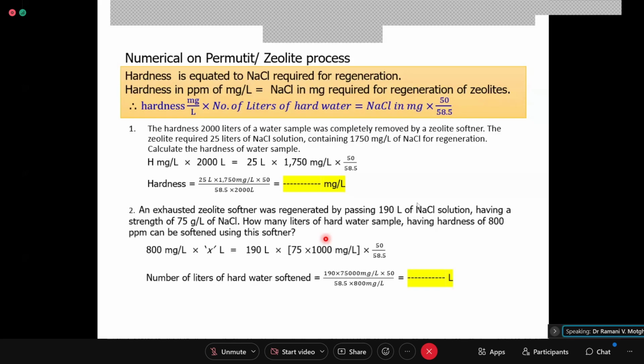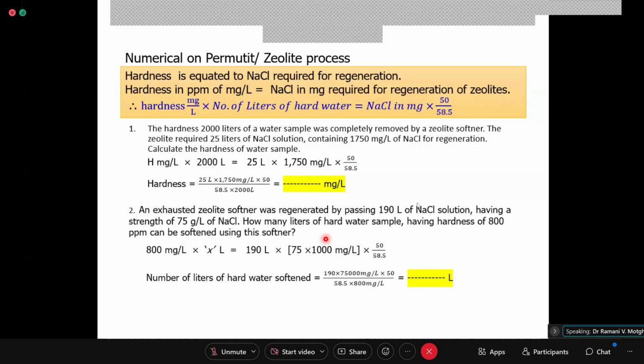You can go through the book, but I think alkalinity is not there in that book. So alkalinity you can expect in the theory exam also. I am again telling you.